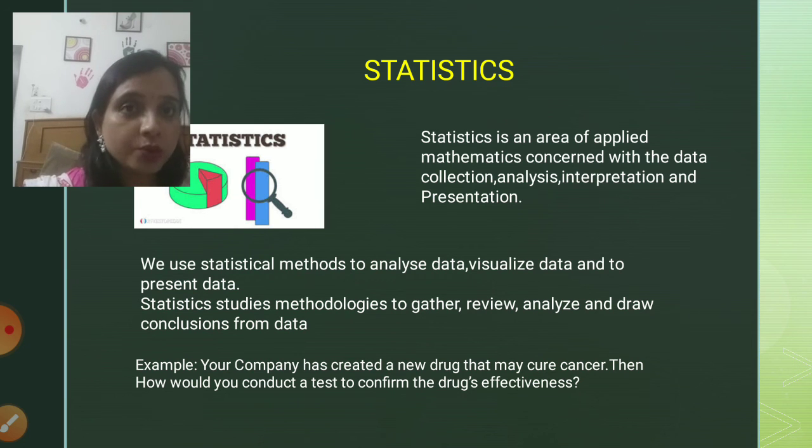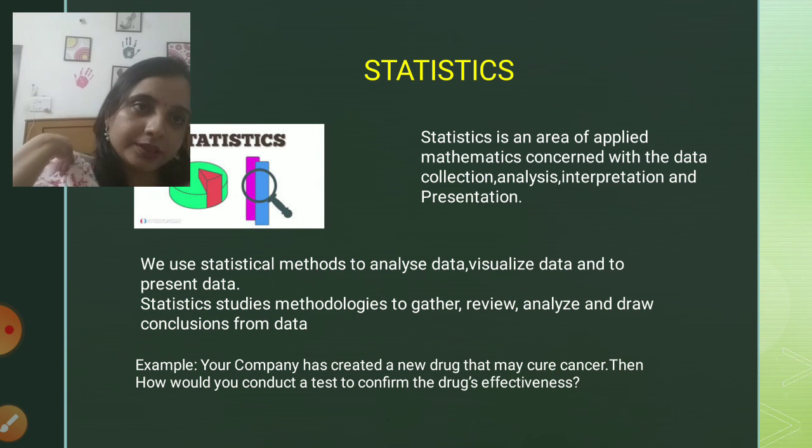But whenever we talk about statistics, obviously, it is concerned with data. Whenever data comes, statistics also comes into picture. So when we talk about data, these are the four important things. That is collection, because if we don't collect the data, how can we analyze it? We can't represent it graphically by using statistics. Now when we collect the data, the next step, obviously, is analysis. Until and unless we analyze the data, we can't represent it.